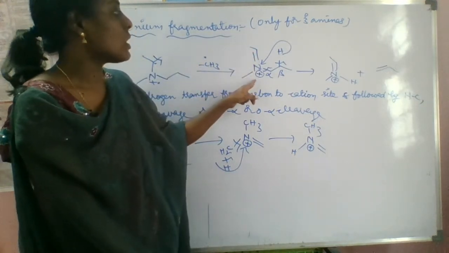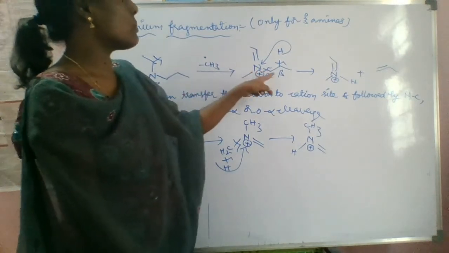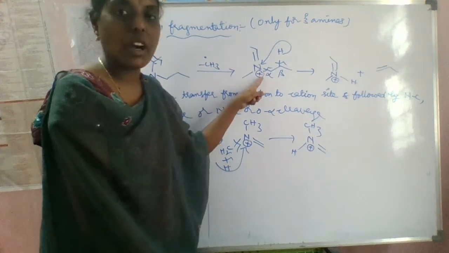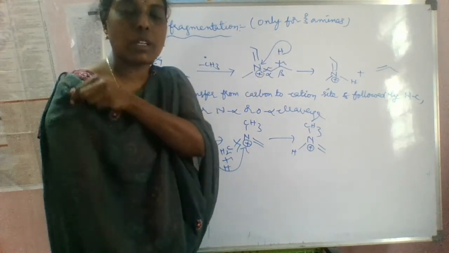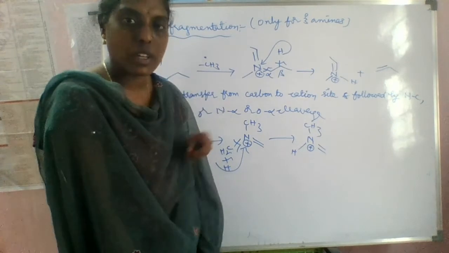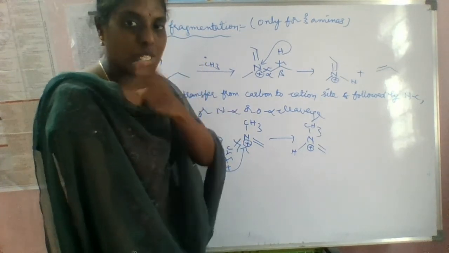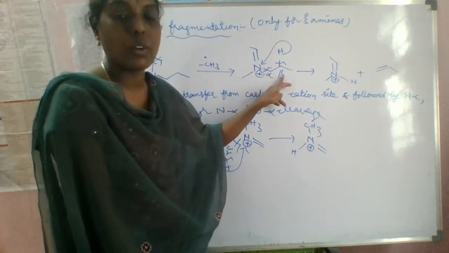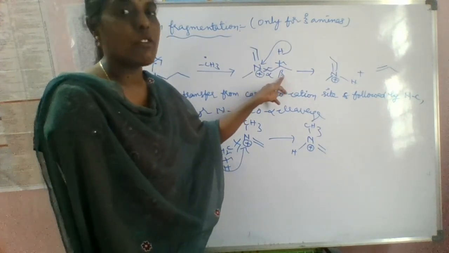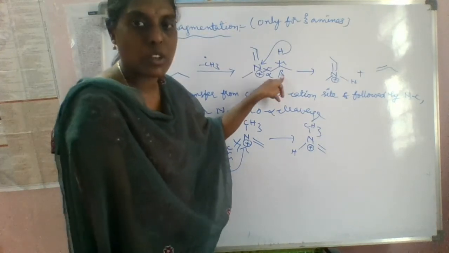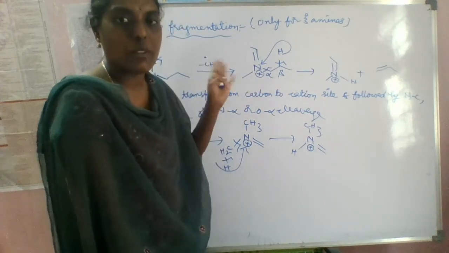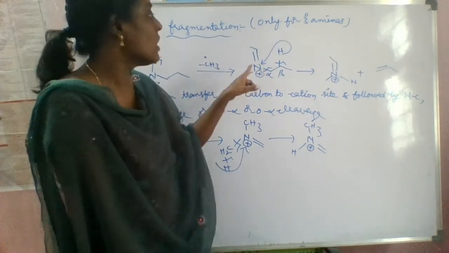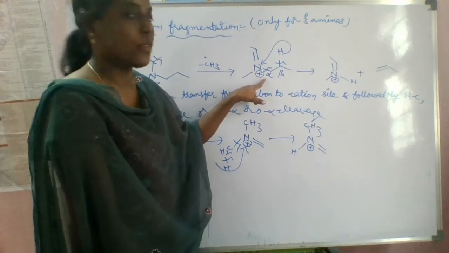So this is the next. We have to transfer the beta hydrogen, followed by alpha cleavage. In McLafferty fragmentation, what have we done? We transfer gamma hydrogen followed by alpha beta cleavage. Here it is the same, but here we have to transfer beta hydrogen for onium fragmentation. For McLafferty, we are transferring gamma hydrogen. There we are doing alpha beta cleavage, but here we are doing alpha cleavage, not the alpha beta cleavage, right?